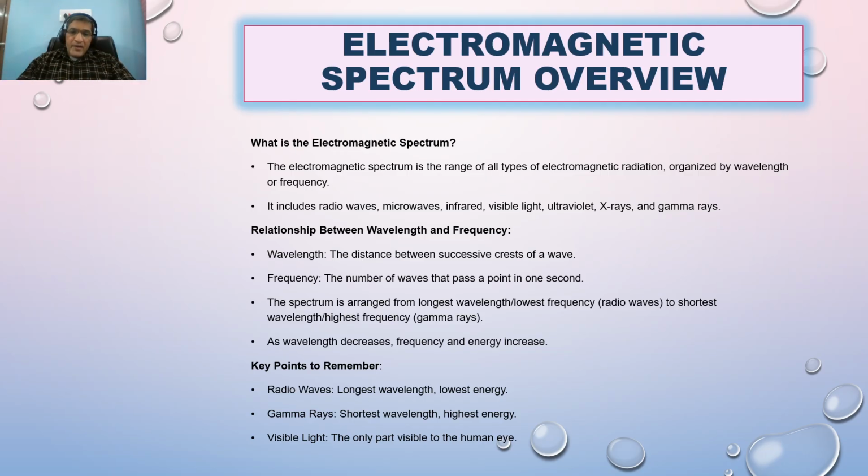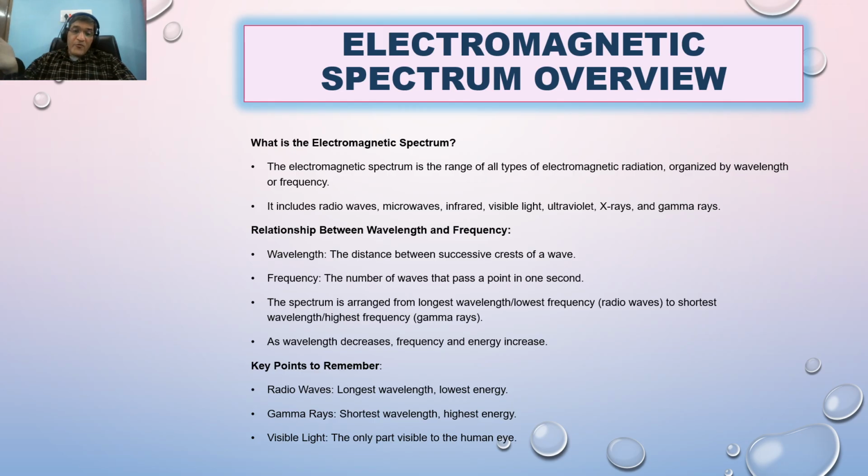The relationship between electric field and magnetic field you know very well. As you know, the wavelength has an inverse relation with the frequency. So as frequency increases, wavelength decreases, or as wavelength increases, frequency decreases.